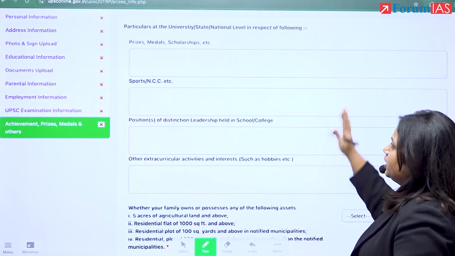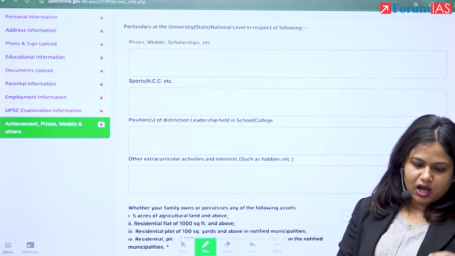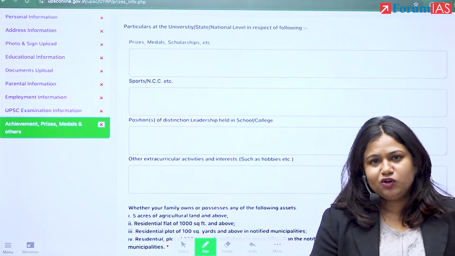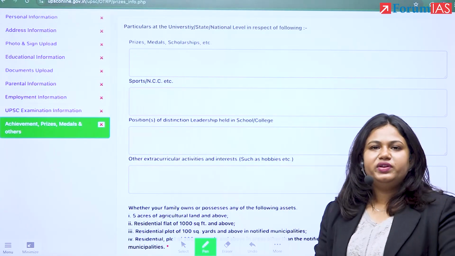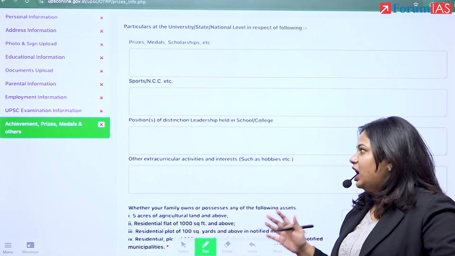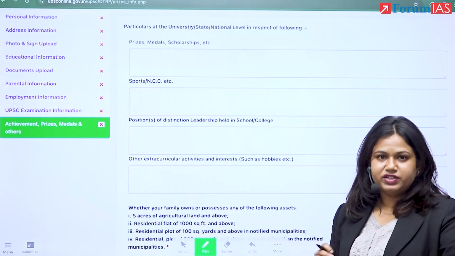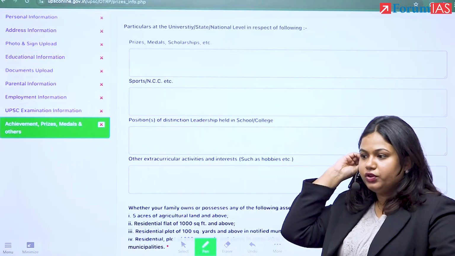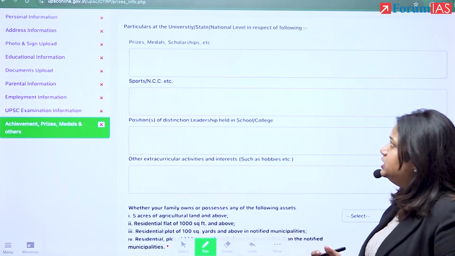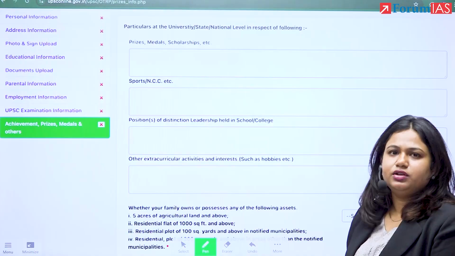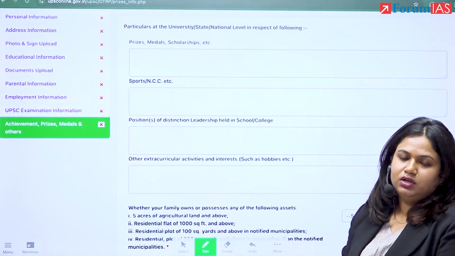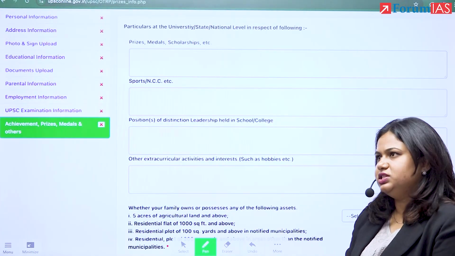Okay, so after those things, the issues which are most troubling or most concerning or even exciting for most students have to do with what we fill in for hobbies, right? And how do we select our service preferences. All right, now for hobbies, of course, earlier these things were asked in your detailed application form after your prelims, right? One stage after your prelims and one stage after mains, all these things were there.